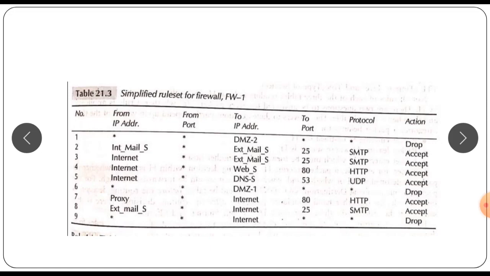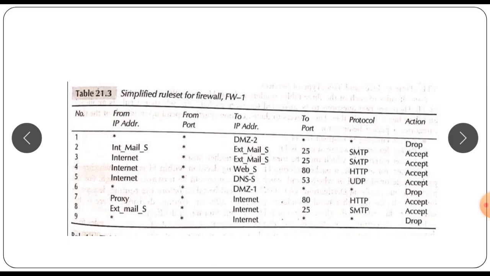So here rule 1 in the table states that no TCP connection is to be established to any machine in DMZ2 from any machine in DMZ1 or the internet. Rule 2 states that the external mail server can attempt connection from the internal mail server to receive incoming mails or send outgoing mails. Rule 3 allows connection to the external mail server from mail servers on the internet to deposit incoming mails.